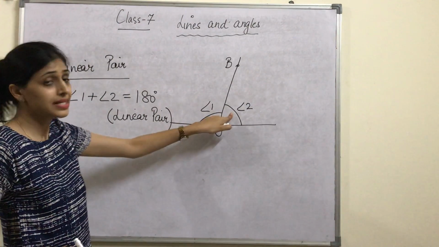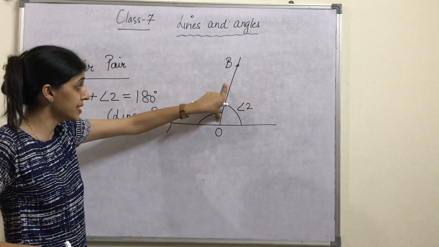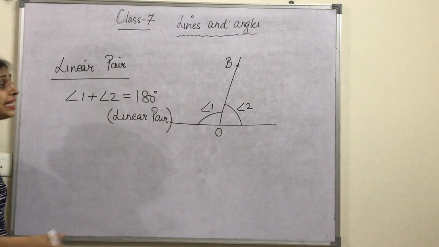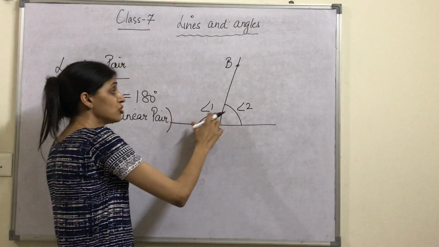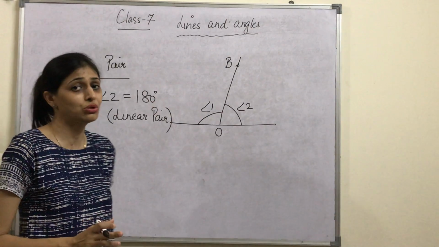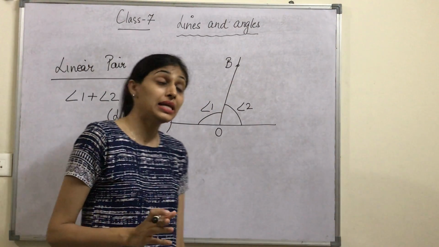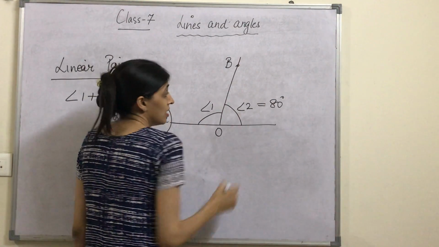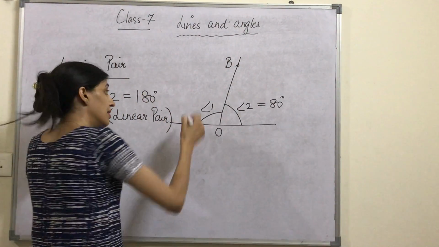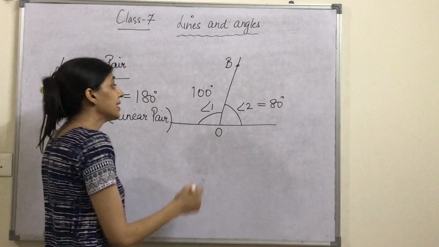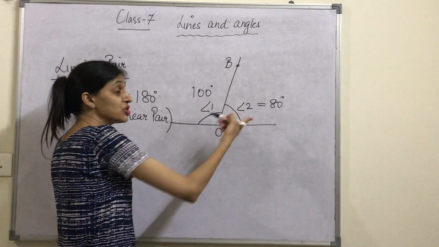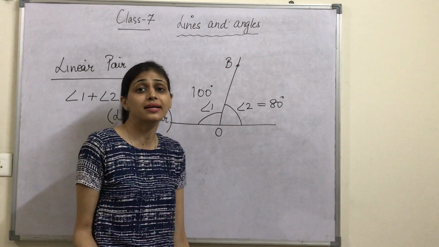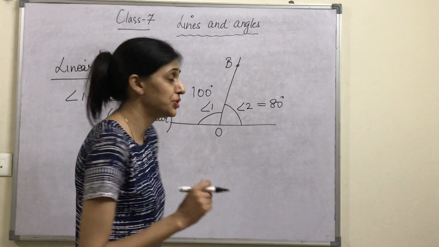Always, two angles adjacent to each other with a common arm and on a straight line form a linear pair. The sum of these two angles always comes out to be 180 degrees. So if this angle is given to you as 80 degrees, what will be this angle? 100 degrees. Only then do they both sum to 180 degrees. In this way you can find another angle if one angle is given to you.